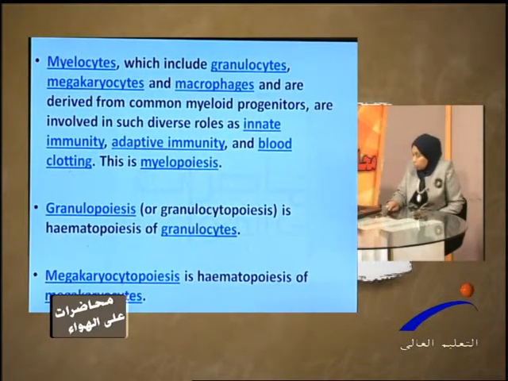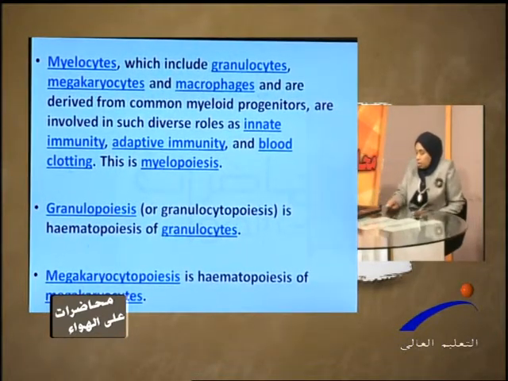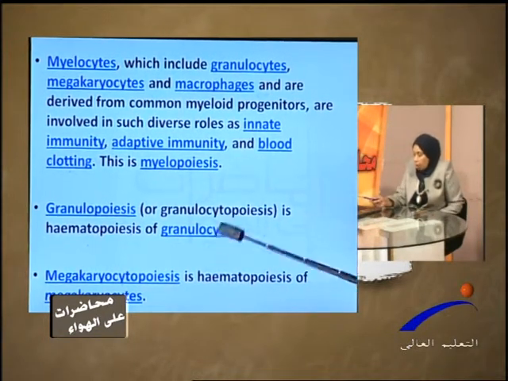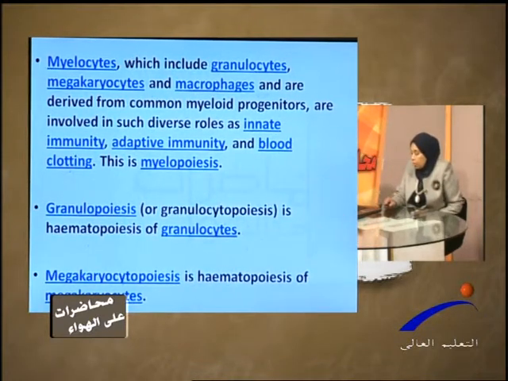You may hear the term granulopoiesis. Granulopoiesis means the formation of granulocytes. Granulocytes are a form of white blood cells which have granules in their cytoplasm. Okay. Megakaryopoiesis is the formation of platelets from the megakaryocytes, from the stem cells. Okay.